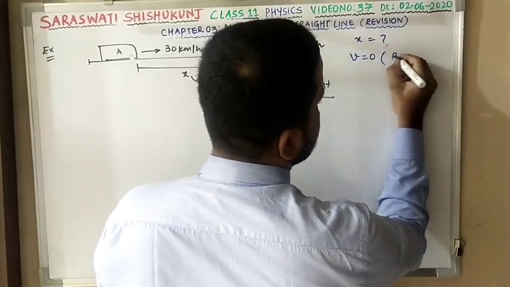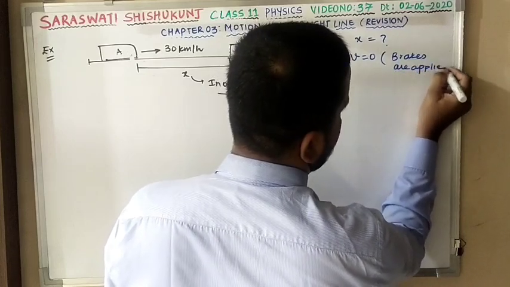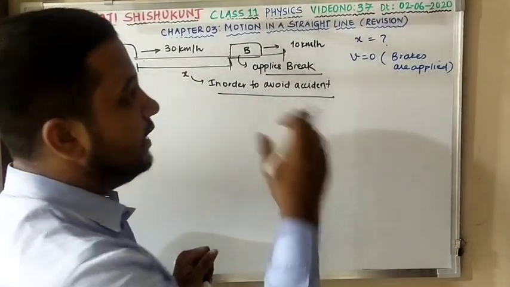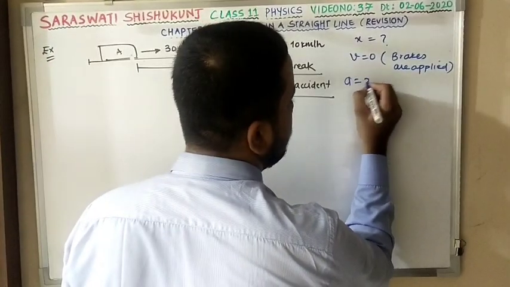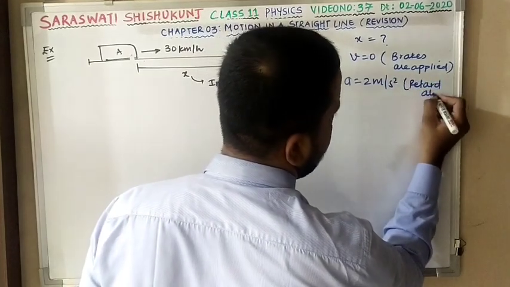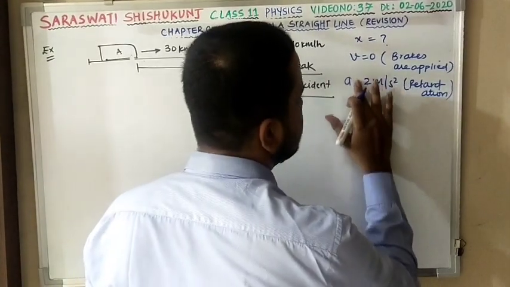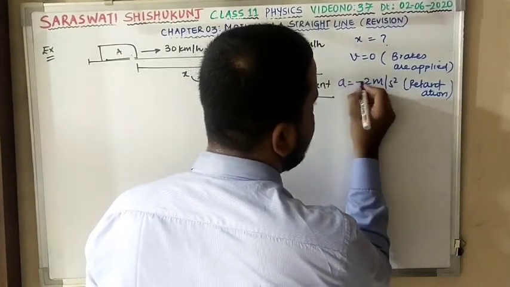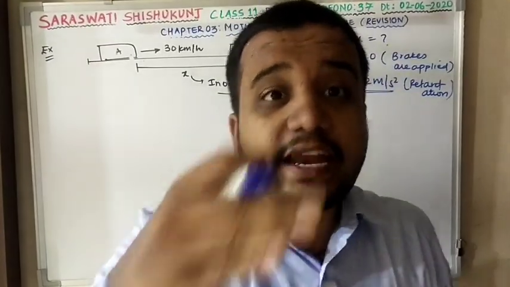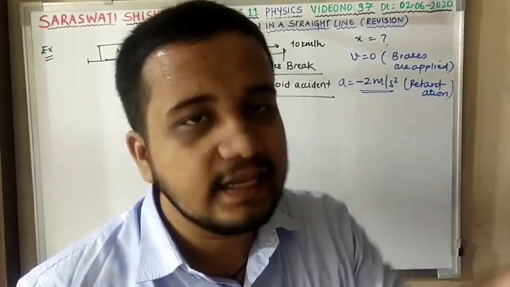V0 because brakes are applied. Till this clear? And you will be able to see that as soon as he applies the brake, the train starts with a retardation of 2 meter per second square. Remember, 2 meter per second square retardation is given. Retardation means reducing acceleration, so I have to put a compulsory -2. Compulsory -2 because it is retardation. Negative acceleration. Acceleration is reducing with time. You can say velocity is decreasing with time.